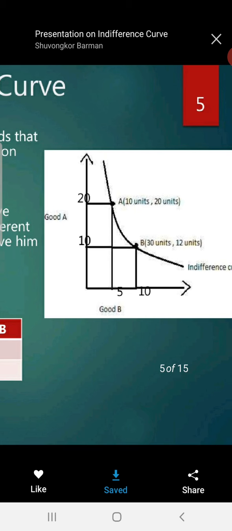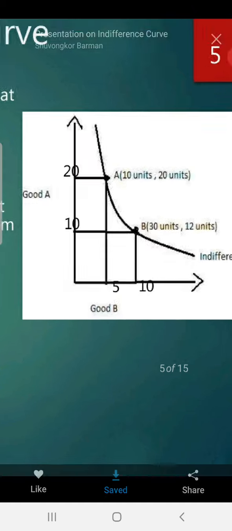Okay. Next, you can see this indifference curve never touches the x-axis and y-axis. What is the reason behind this? We will explain it in the next slide. Don't worry about it. First of all, just observe the characteristics. The first characteristic is that it is negatively sloped from left to right. Next, it is convex to the origin. After that, it does not touch the x-axis and y-axis. Apart from that, the curves do not intersect each other. Those properties you can see in the next slide.